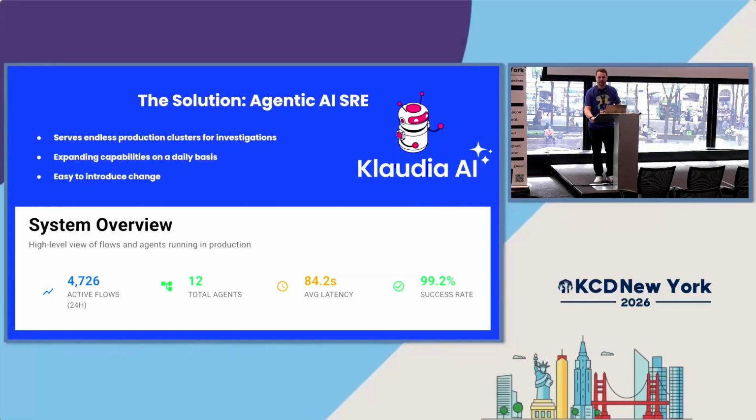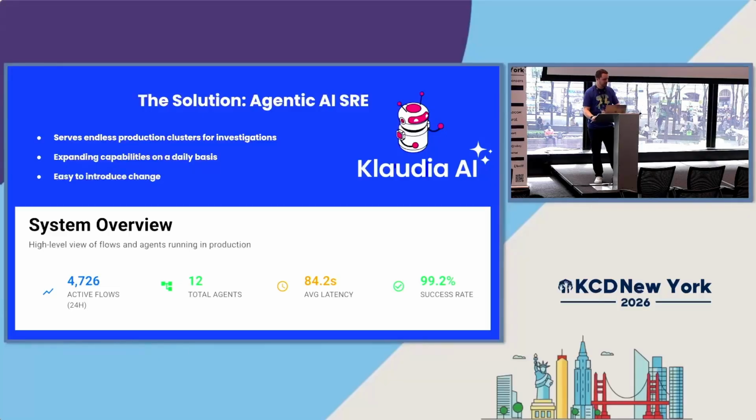Give it 6 more months, and it converts more and more people, and then we realize that it's not going anywhere, and this is something not only do we need to embrace, but something that is very powerful in the right setting. We developed our agentic AI Cloudia in such a way that you could easily introduce change to it. As your organization changes, so can our agentic AI that you're using.